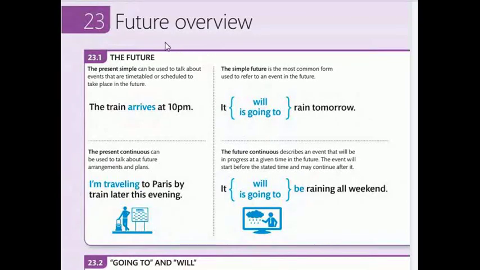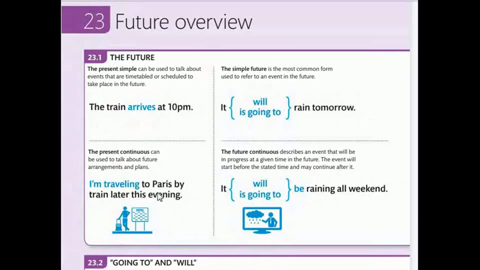23 Future review. 20.1 The future. The present simple can be used to talk about events that are timetabled or scheduled to take place in the future. For example, the train arrives at 10 p.m. The simple future is the most common way used to refer to an event in the future. It is going to rain tomorrow.